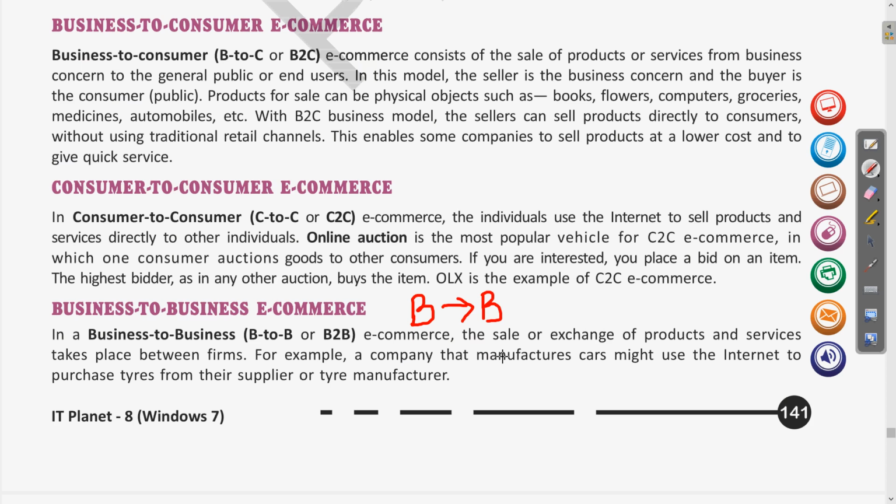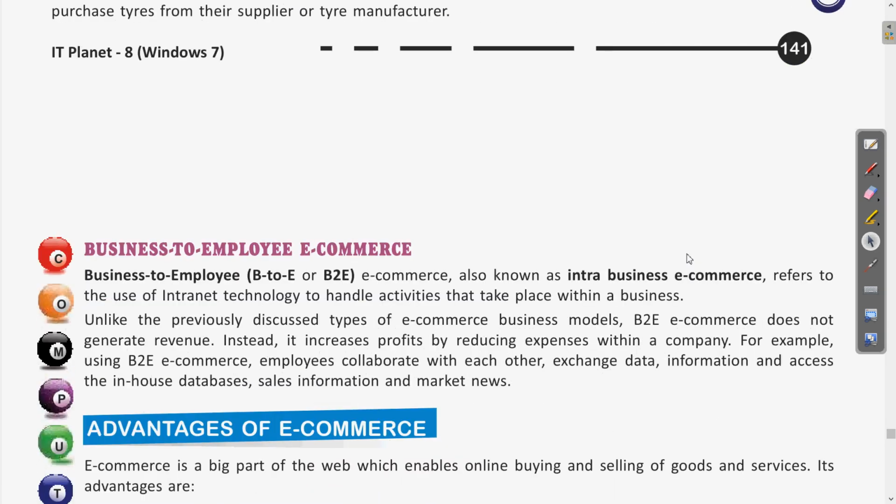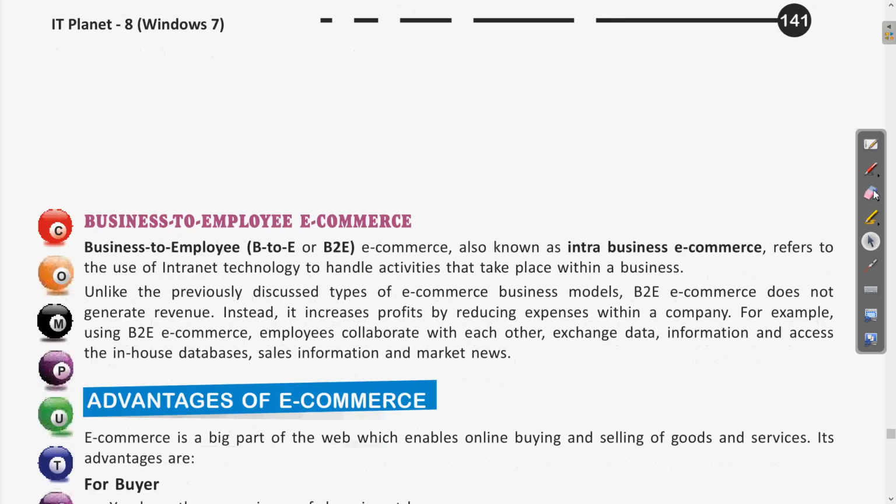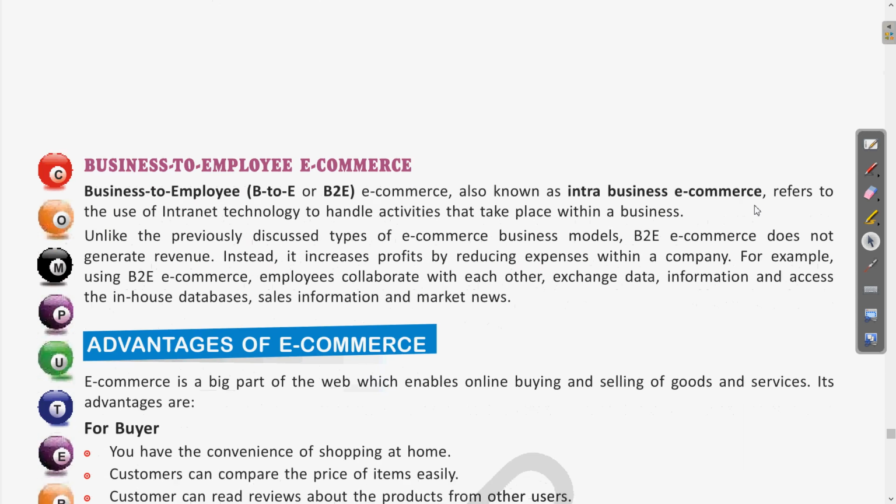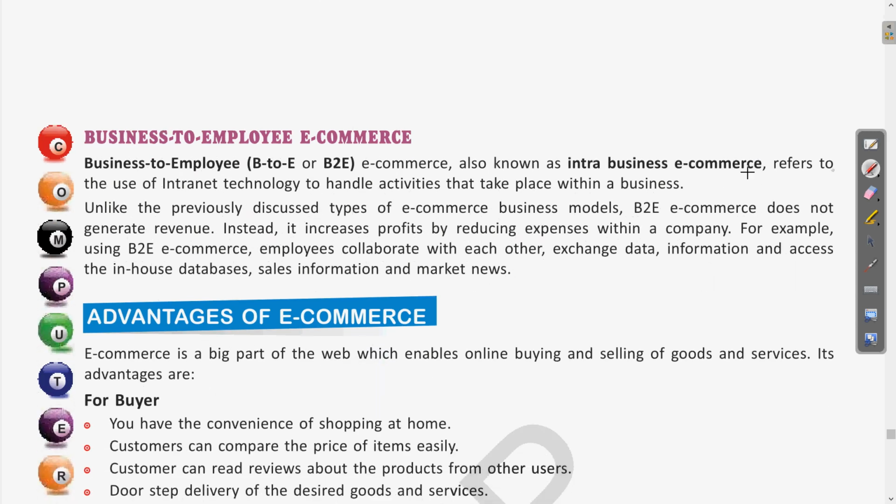Clear? Now next, let us erase this first, and coming to the next model of e-commerce, here it is, which is business to employee. Clear? So what are the features of business to employee e-commerce? In business to employee e-commerce, the transactions will be done between a business and an employee. So one business is providing the services to any employee.